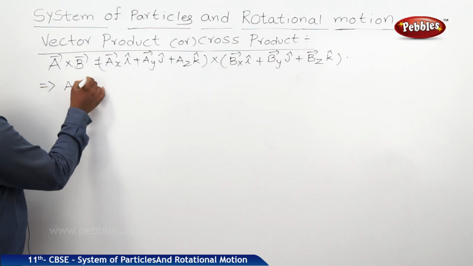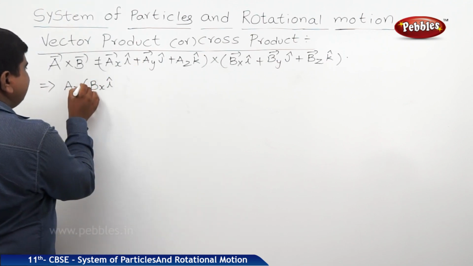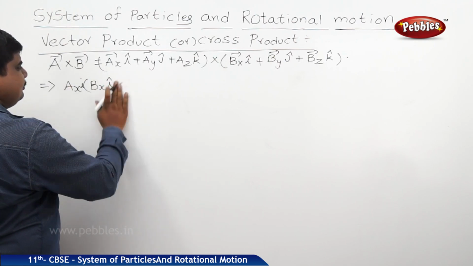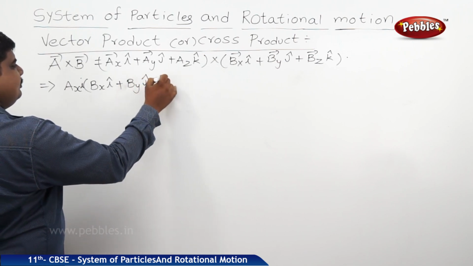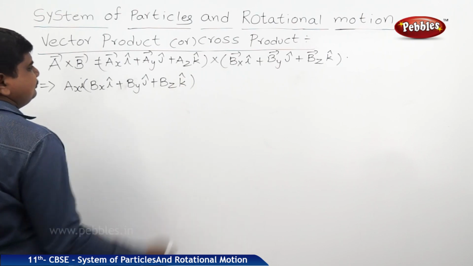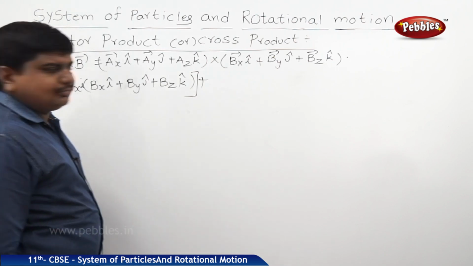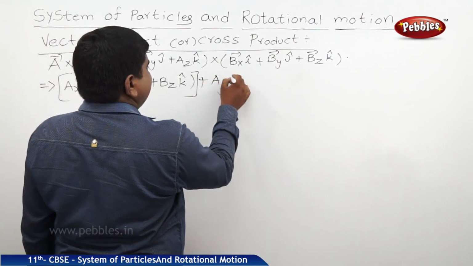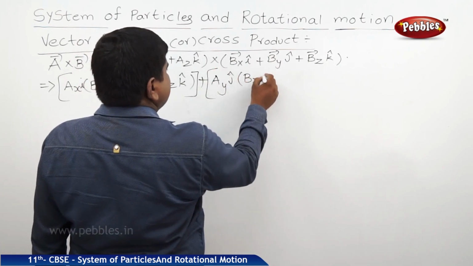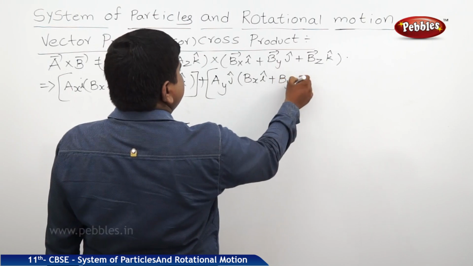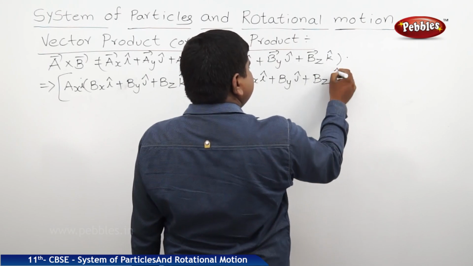So Ax i cap into (Bx i cap plus By j cap plus Bz k cap), and I am keeping a bracket for this, plus Ay j cap into (Bx i cap plus By j cap plus Bz k cap).